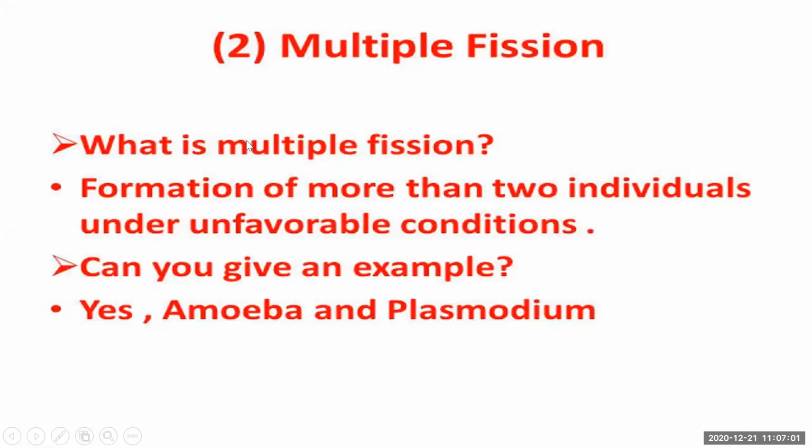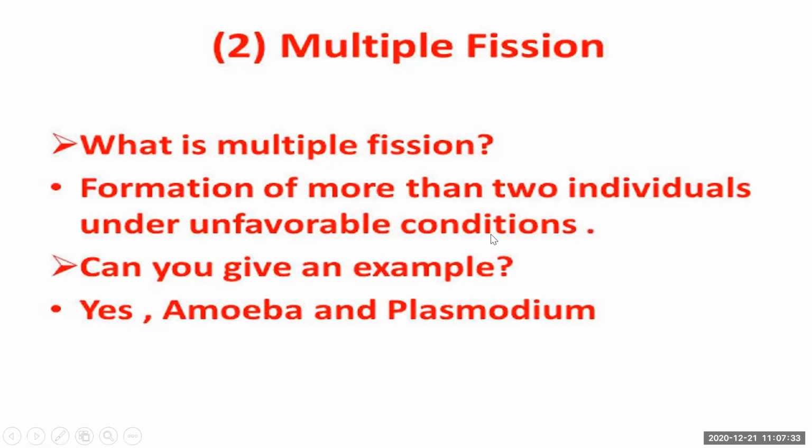Whenever we are talking about binary fission, binary fission is taking place in favorable conditions. What are the favorable conditions? When there is plenty of food, plenty of water, and the environmental temperature is also good. Favorable conditions are these conditions. And when you're talking about multiple fission, it is the formation of more than two individuals under unfavorable conditions.